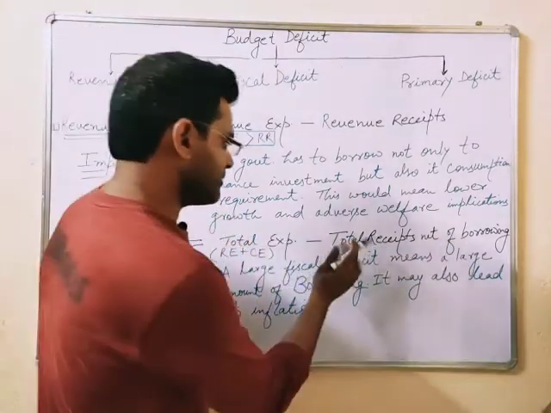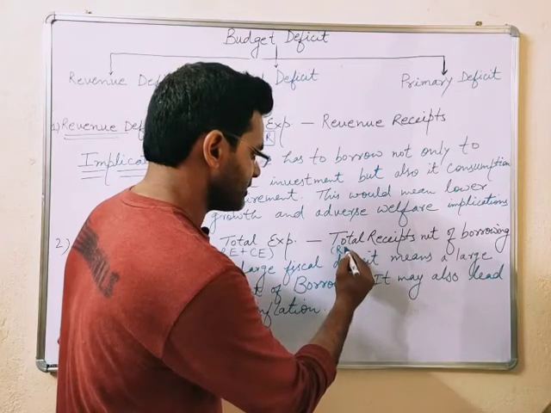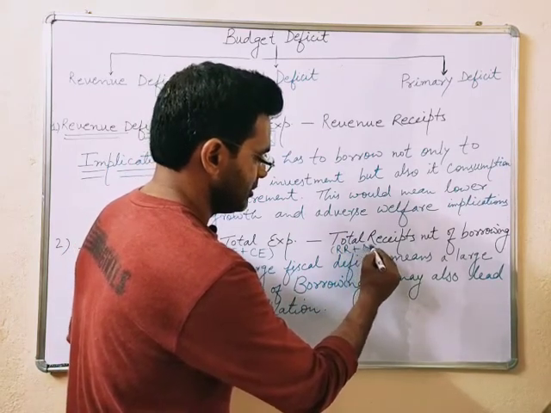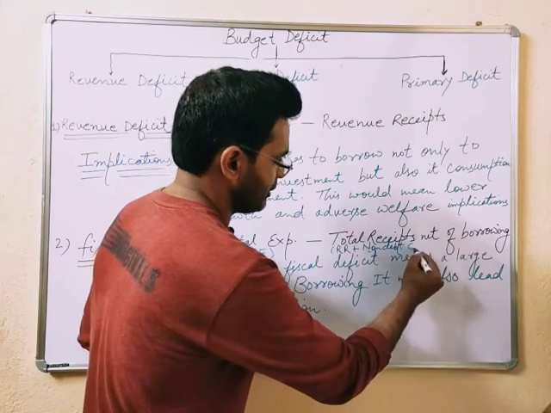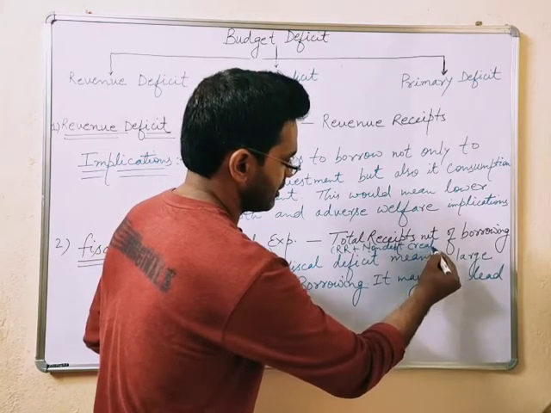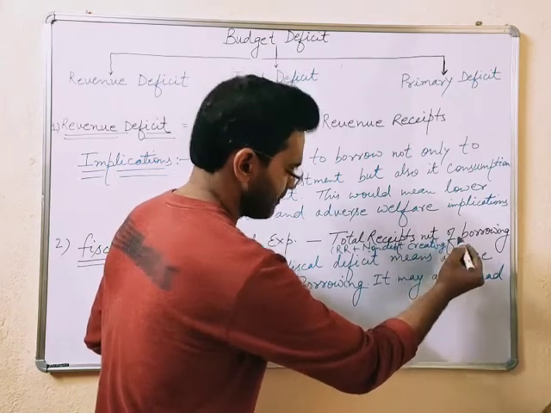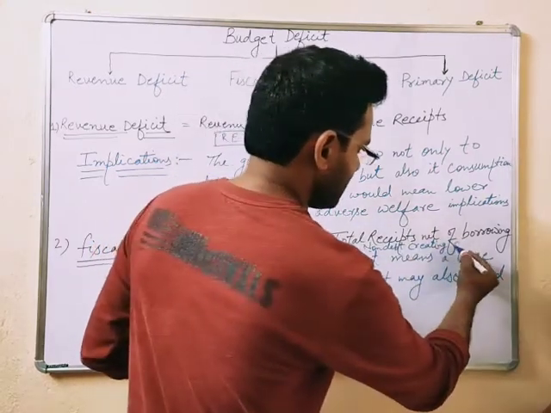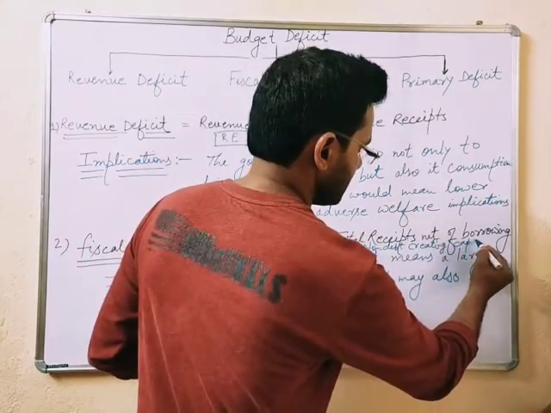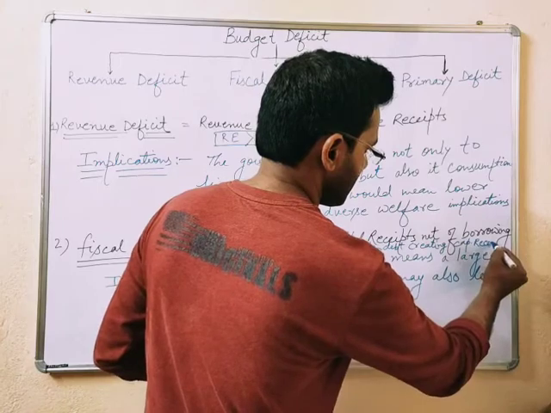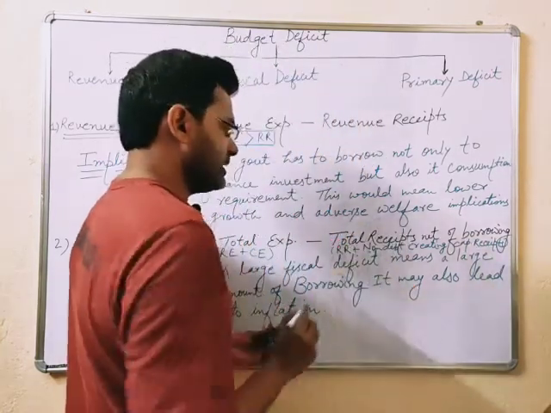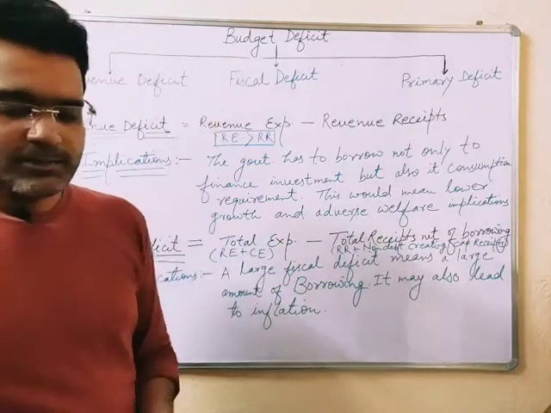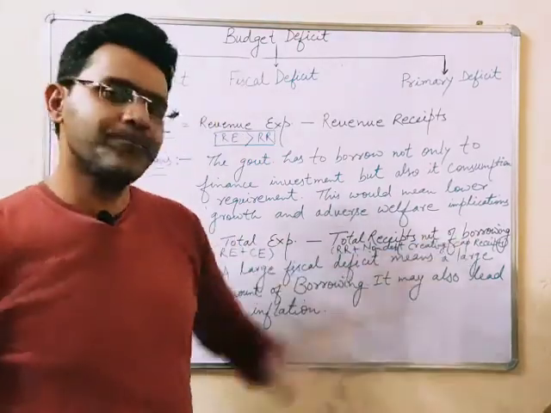So total receipts means the revenue receipts plus non-debt creating capital receipts. We know that debt creating capital receipts is nothing but borrowing.